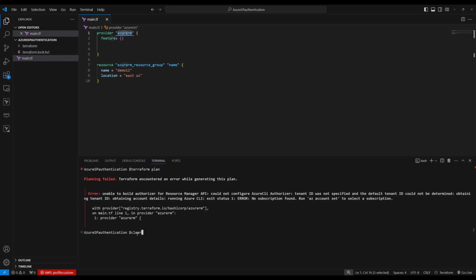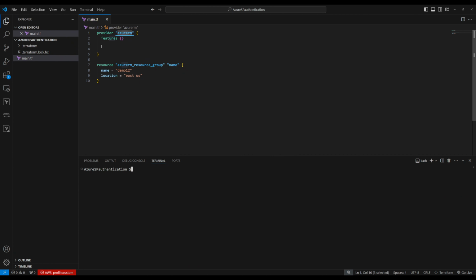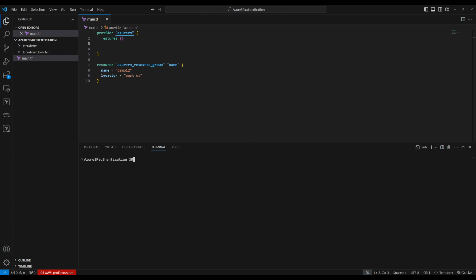Let's clear the screen. Now let's give authentication information. We can give it authentication through Azure CLI. We downloaded Azure CLI in the previous video. Once you download it, you hit az login. The az login command is going to open up a browser. So select your Microsoft account. I'm going to select this one. It's going to ask you for the password. Once you log in through Azure CLI, Terraform has authentication information. Now you can do terraform plan. It should pass. Let's do terraform plan.